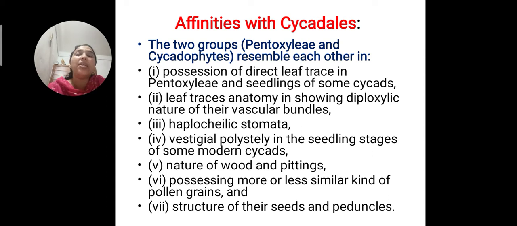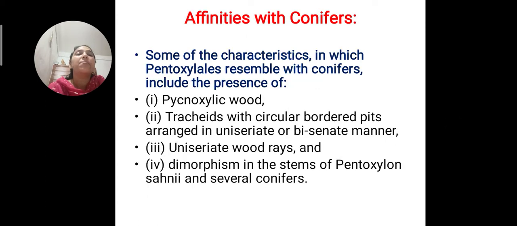With Cycadales, the presence of leaf trace, that is the diploxylic condition, haplocheilic stomata and pits, and also the nature of pollen grains. Okay. Then with the conifers, you know that pycnoxylic wood is the important character, and tracheids with circular bordered pits and uniseriate wood rays, and also dimorphism, meaning a dwarf shoot and a long shoot. Clear?